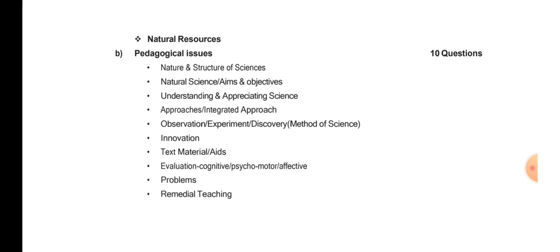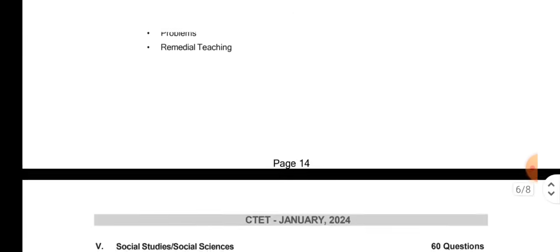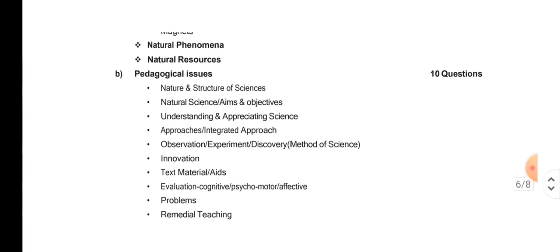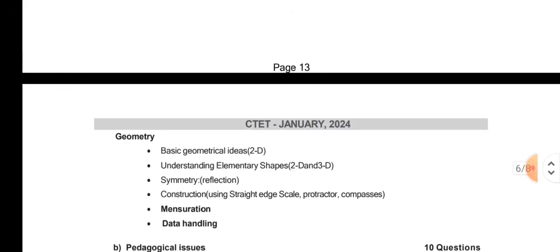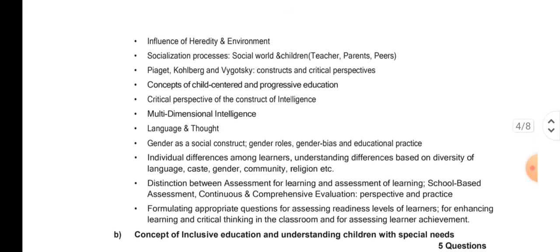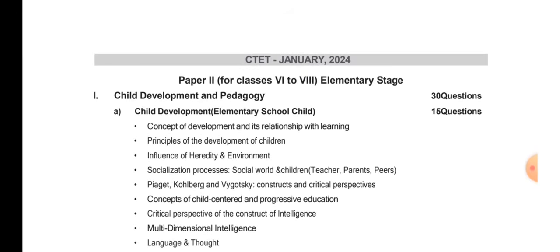See, the same thing will go for social science as well. Let's go to social science. Let's continue here only. I'll finish this in this video only, right? So see, it is just like the MTET exam, which means this is an optional subject, all right? Let me explain from the beginning. In the beginning, what we have seen, you might say later on that sir did not tell us. So see, this is paper 2 for classes 6 to 8, elementary stage. Here you have got CDP, child development and pedagogy.